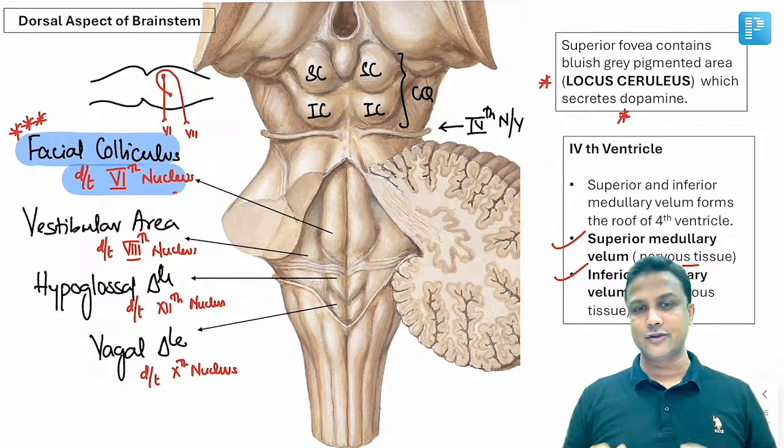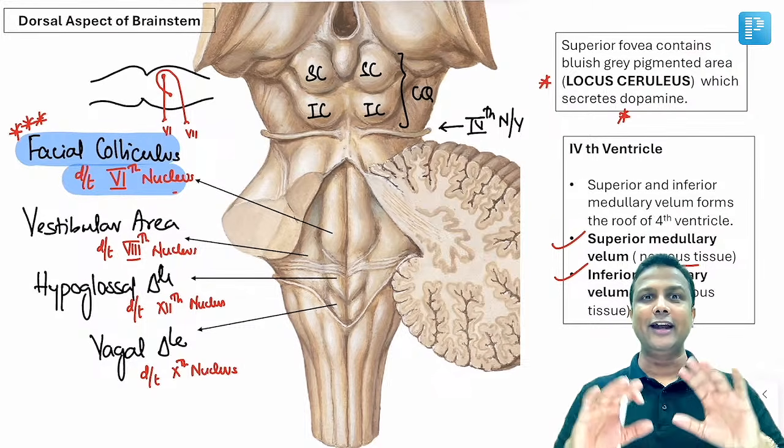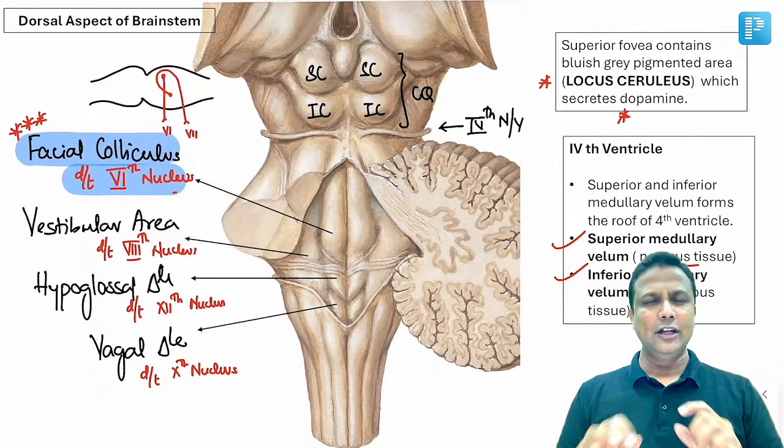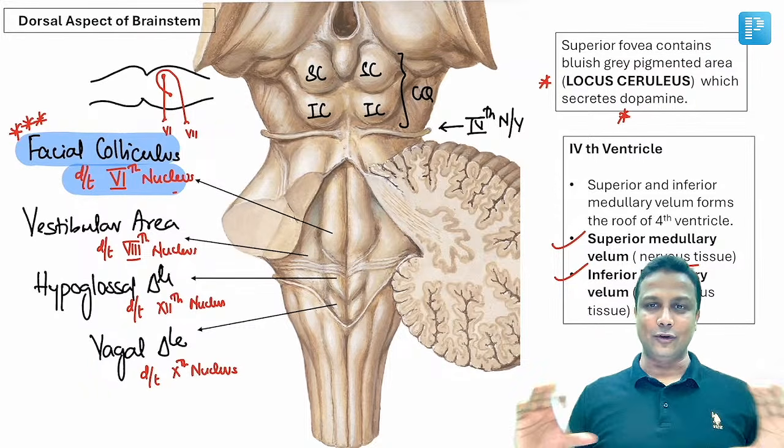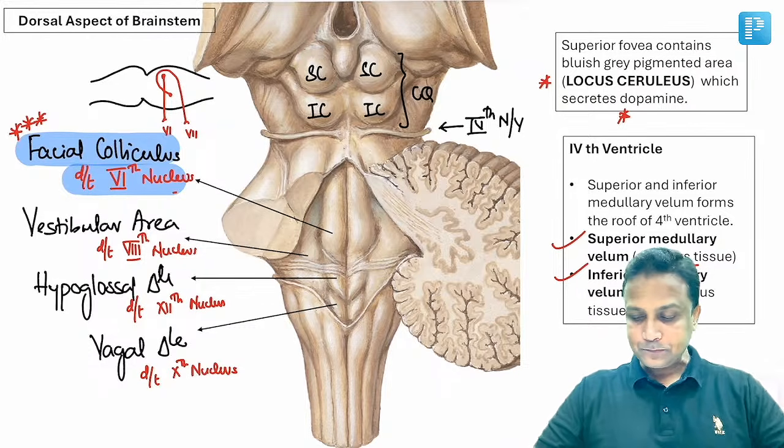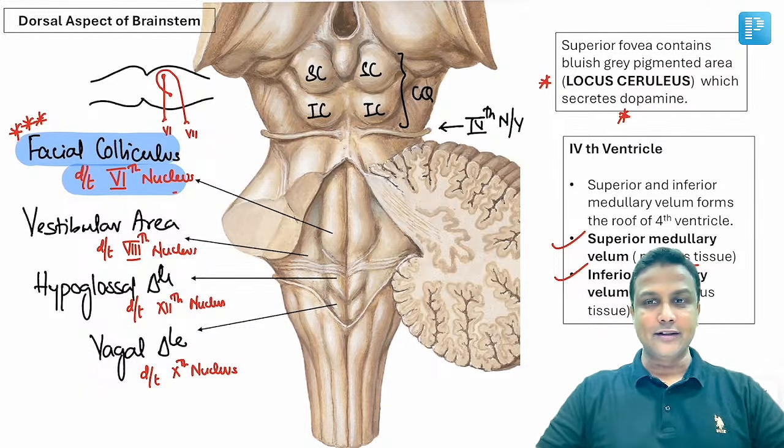It is a non-nervous structure here. That's all. We are done entirely with the fourth ventricle here. So in this way, we are done with the dorsal aspect of the brainstem also. Along with that, we have even seen what here, sir? Yes, the entire fourth ventricle is completed here.